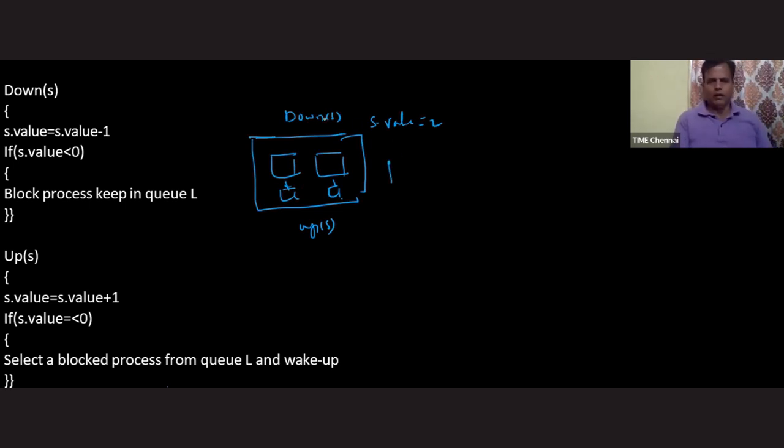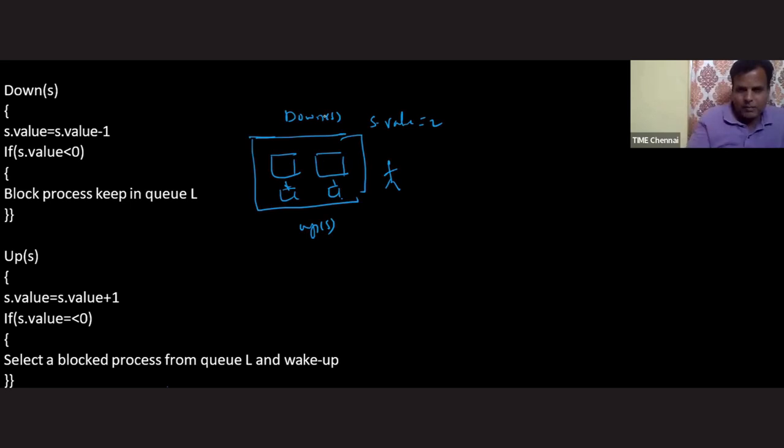The first person is coming and is performing the down operation. What is the s dot value, sir? 2. Remember, sir, a positive value of counting semaphore is always indicating the number of available resources. Here, 2 chairs are freely available, so value is 2. If 1, it means one chair is freely available.